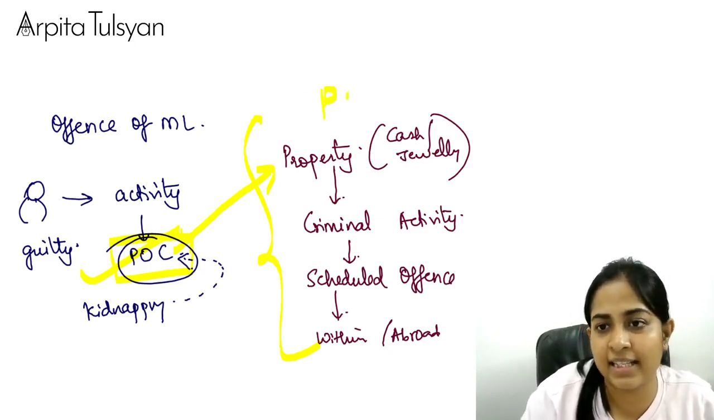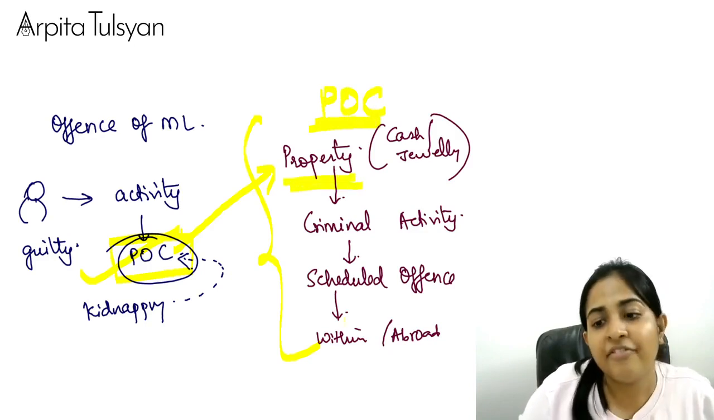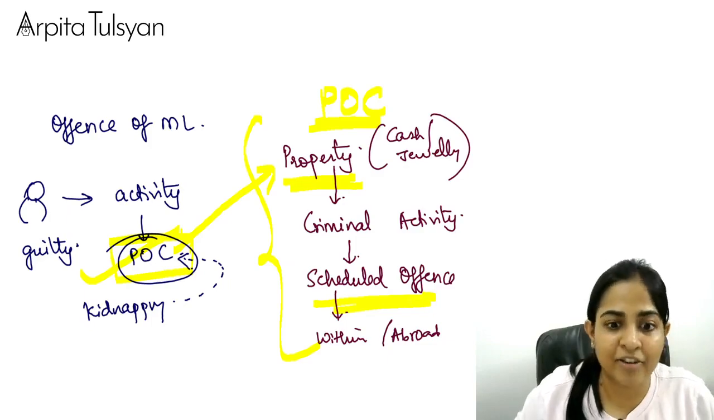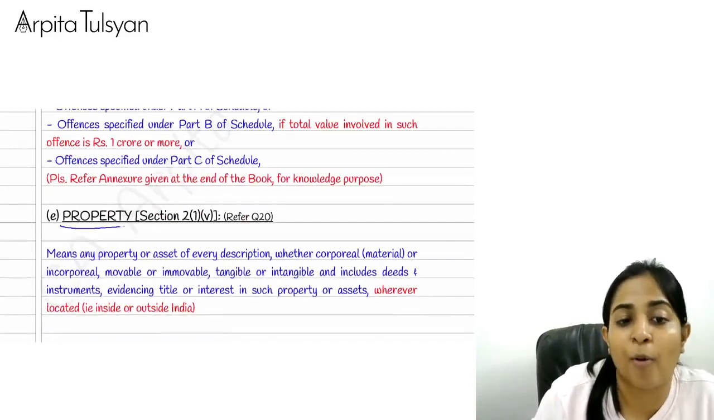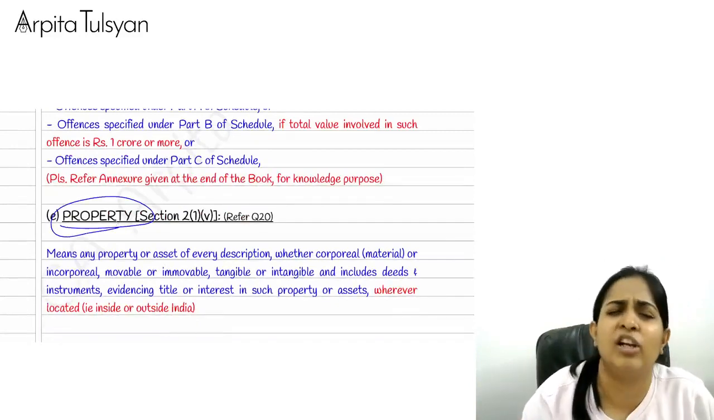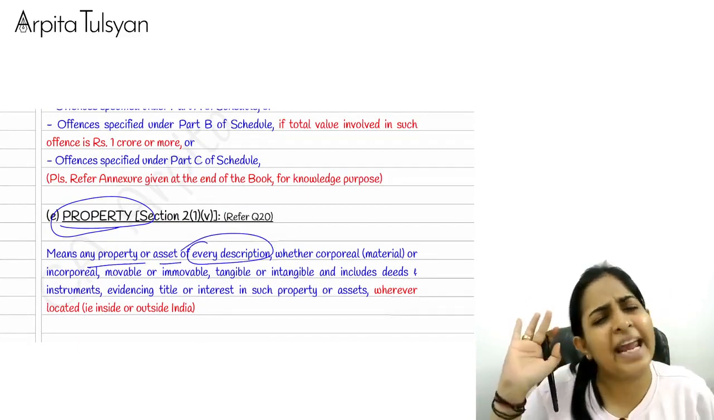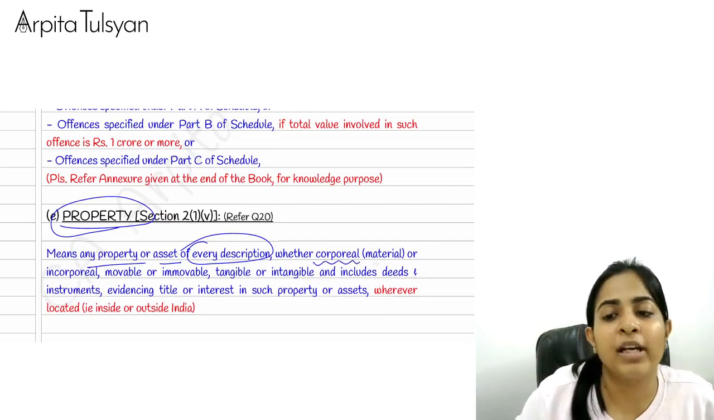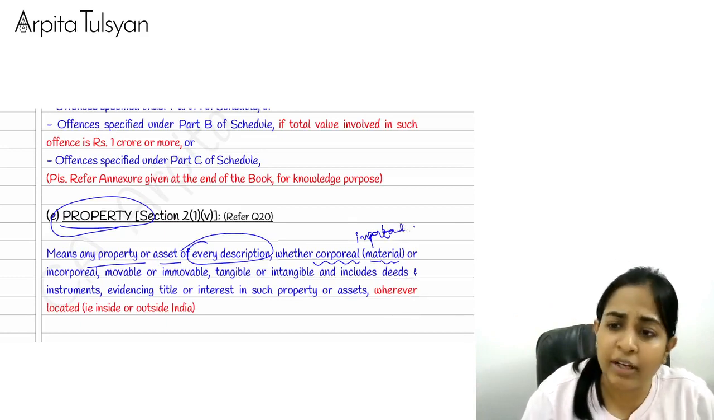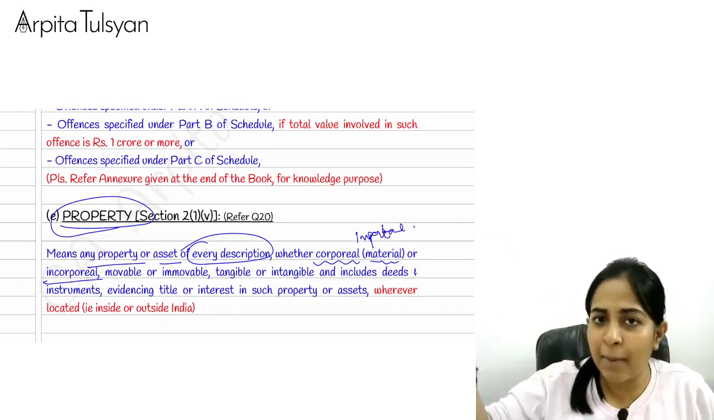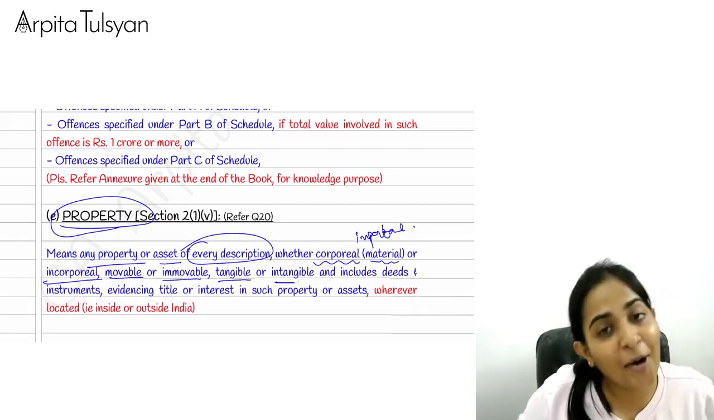Let's do the connected ones. This is about the proceeds of crime. From proceeds of crime, we got the term called property. We got the term called scheduled offense. So now let's try to do their definition. First, I'll go to the term called property. Property means, I told you, everything will come up there. Means any property or asset of every description, any type. Whether corporeal, or incorporeal, whether big amount or small amount. Whether movable or immovable. Whether tangible or intangible.